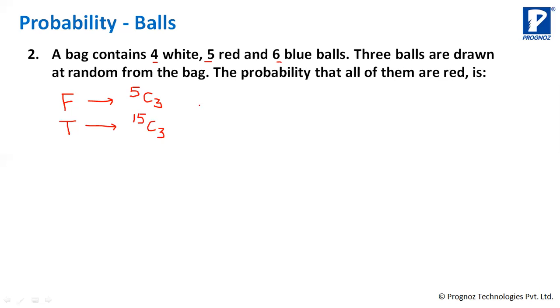The probability is equal to number of favorable events by total number of events.